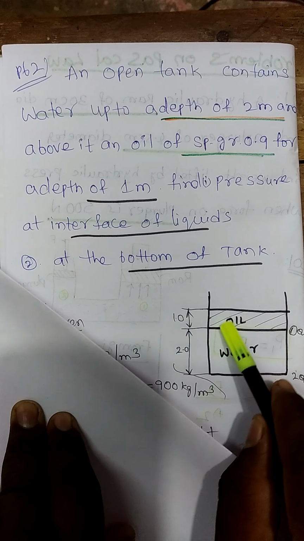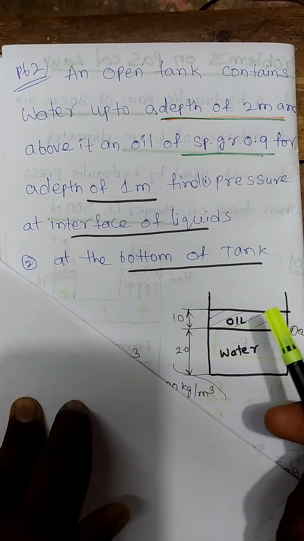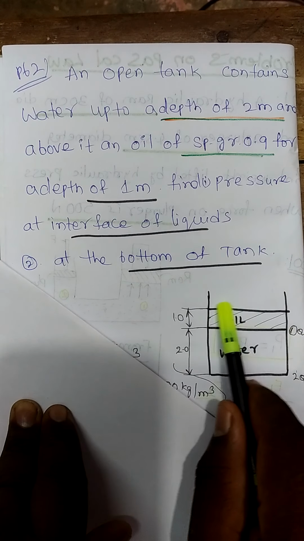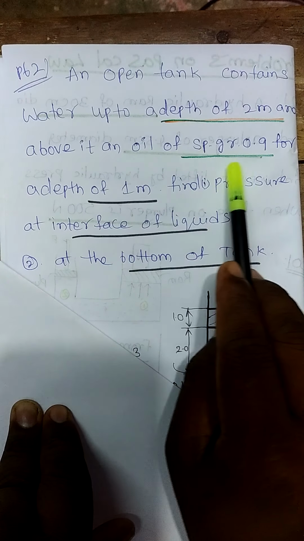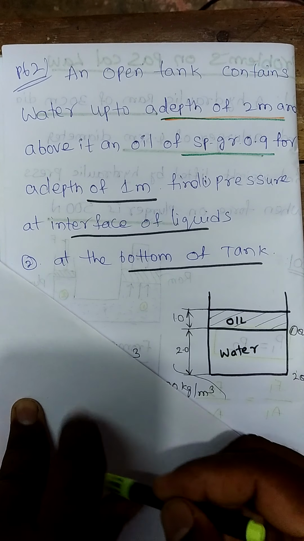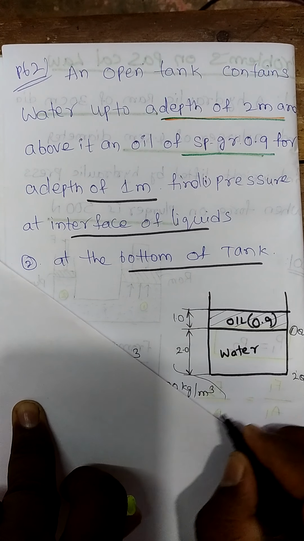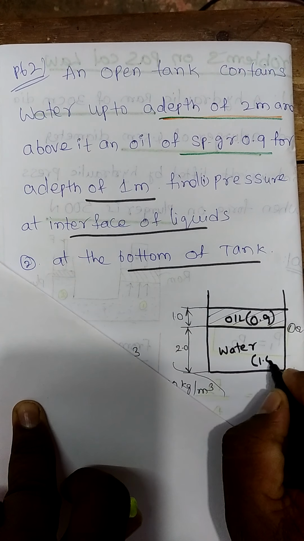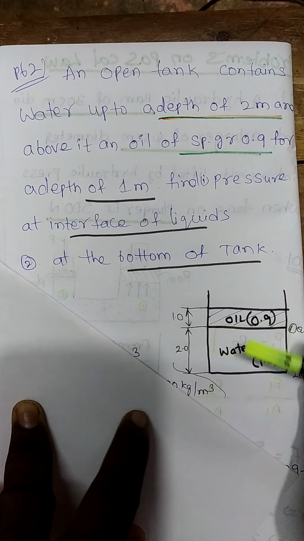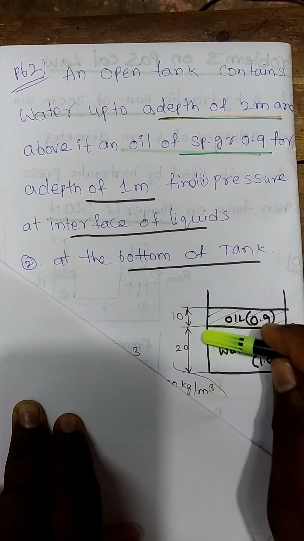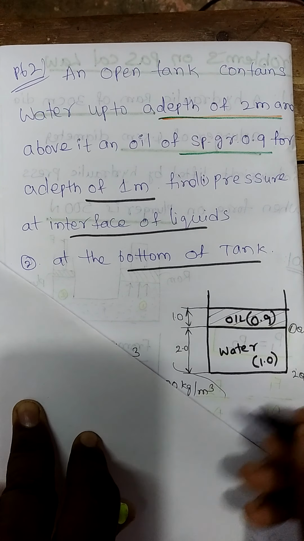On the water there is an oil, some petrol type oil, forming like a layer above it, an oil of specific gravity of 0.9. That means this oil has a specific gravity of 0.9, and it is water. What is the specific gravity of water? 1.0, that we know. For a depth of 1 meter of oil, and 2 meter depth of water. What is asking? What is the pressure at the interface?